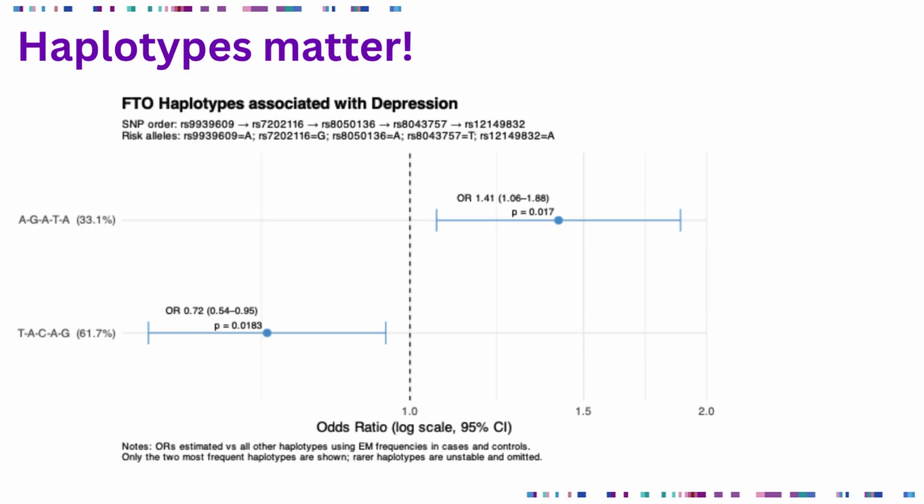There's a lot of variations that can go on, but I wanted you to see the idea of a haplotype in action. So we have two haplotypes represented here that were found within our cohort. One of them is associated with increased odds of depression. One of them was associated with decreased odds of depression. Again, odds ratio on the left, that one is lower than 1, so it's decreased odds.